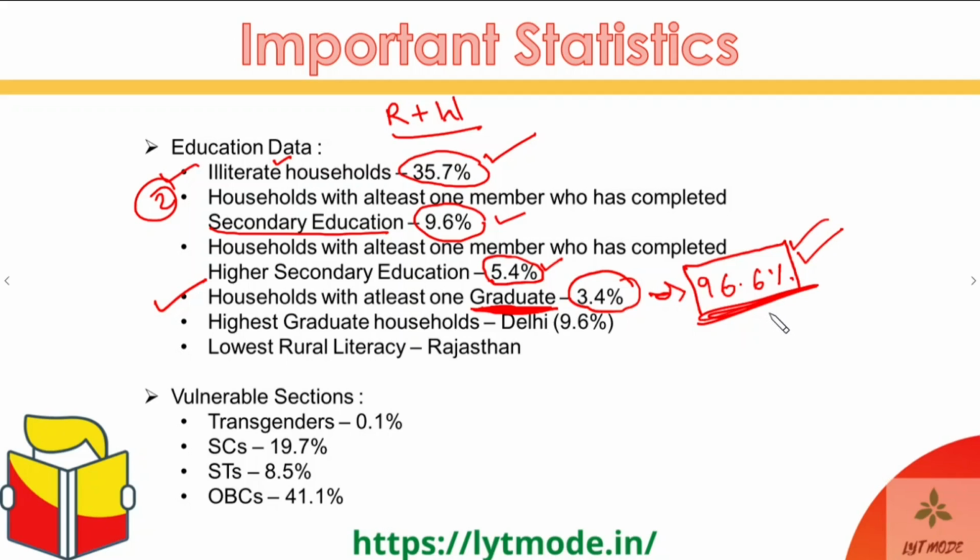Most of us have parents who are graduates, or if not parents, maybe siblings, and then our relatives and friends are graduates. We haven't even seen the true India, because more than 96 out of 100 people do not even have a graduate in their houses. That is the true India.